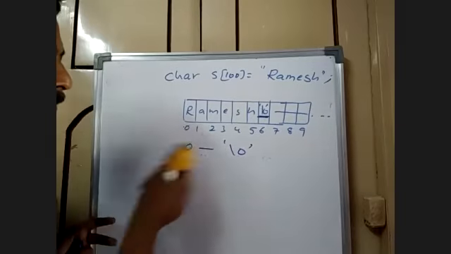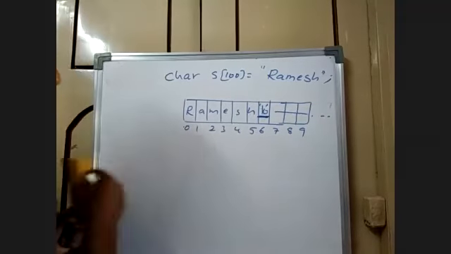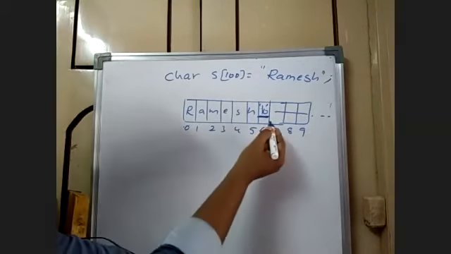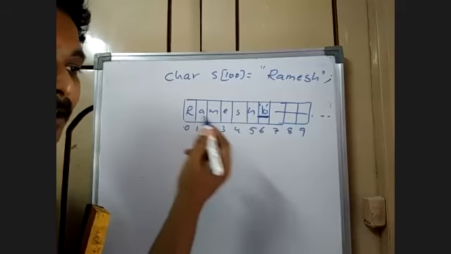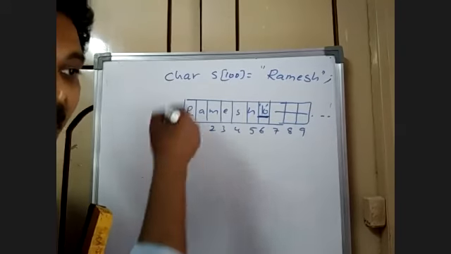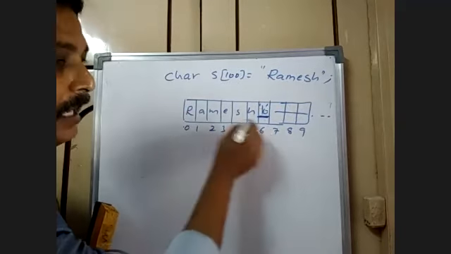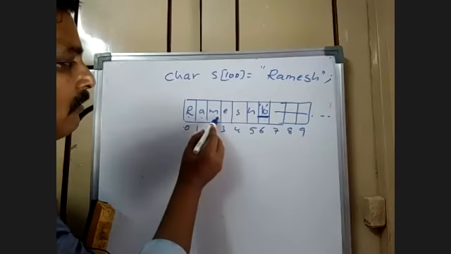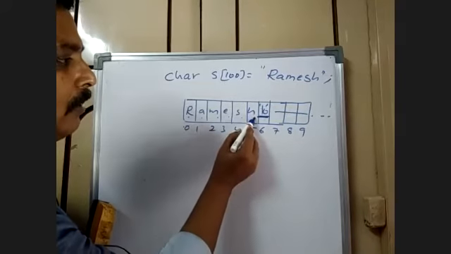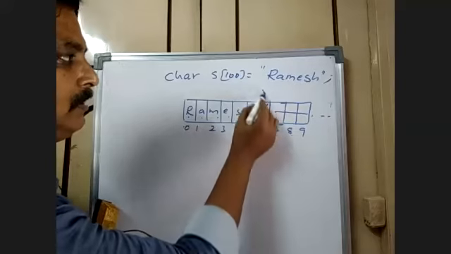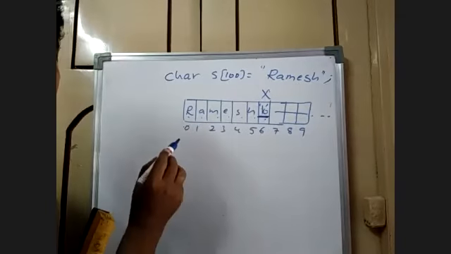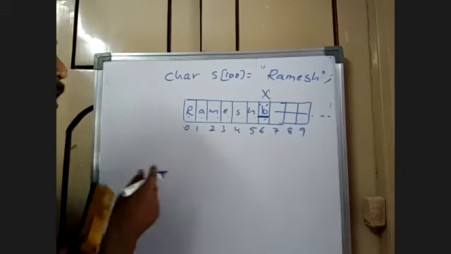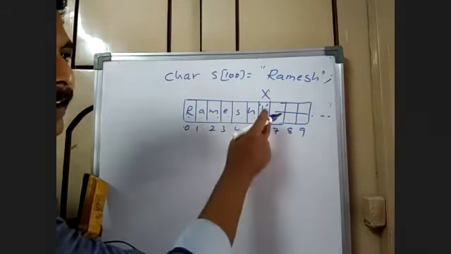Please remember this. I do not know the exact number of locations here, so till I find the null, I keep on continuing. I begin here, it's not null, not null, not null, not null, not null, not null, null. That means the string is over. This is how we manipulate. So we begin at 0 till we get a null.